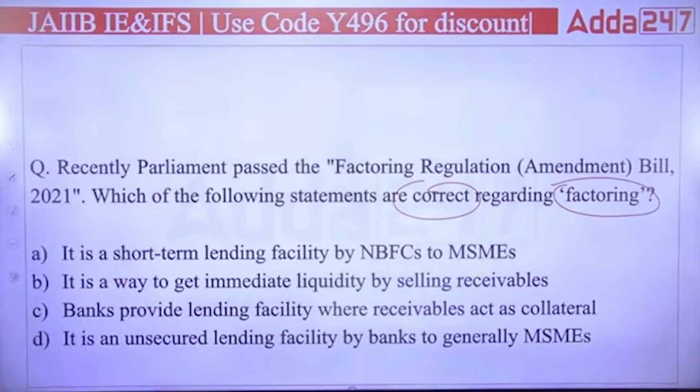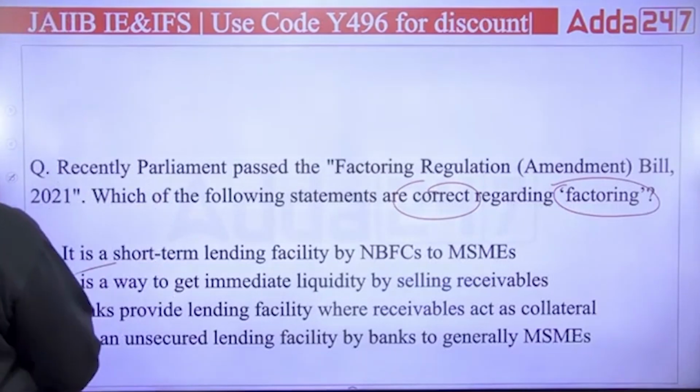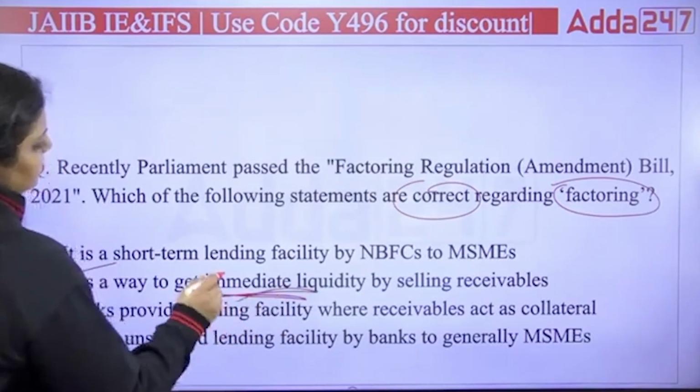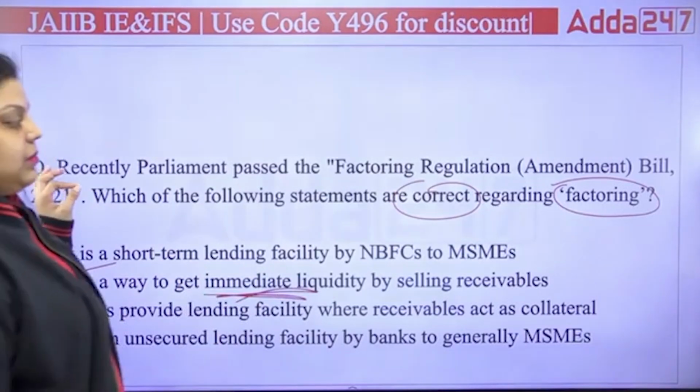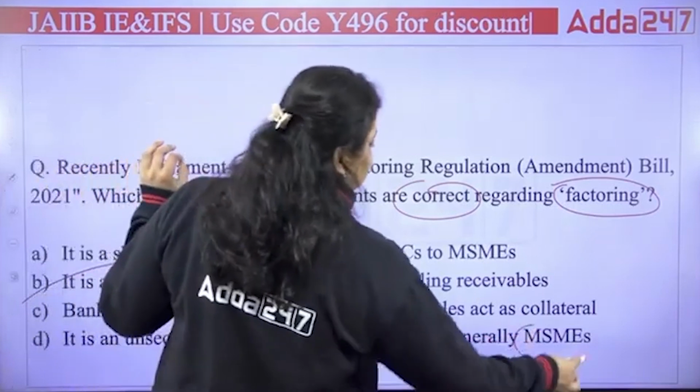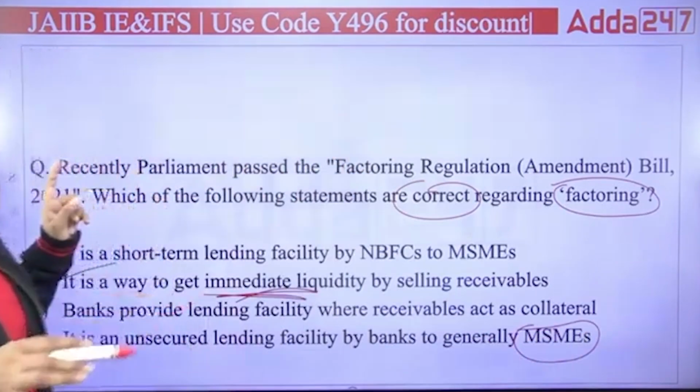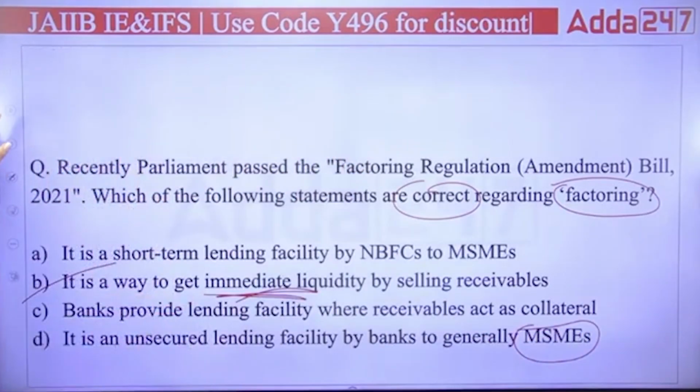Okay, so it is what? It is a way to get immediate cash or immediate liquidity by selling the receivables. The right answer is B. Not always MSME. For only MSME, it is trade. So we are talking about factoring. D cannot be true. The right answer is B.